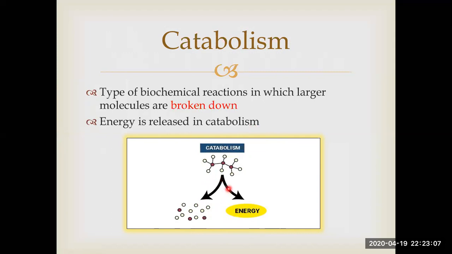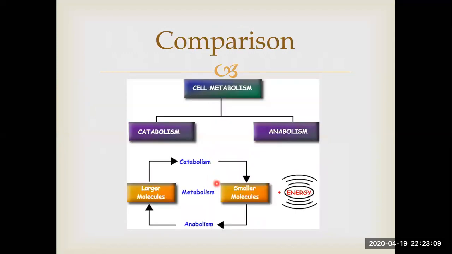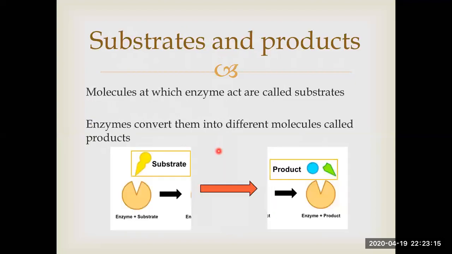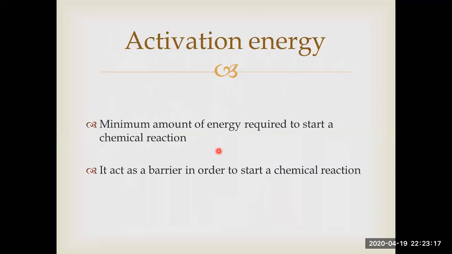They speed up, and this molecule is called the substrate. Here the enzyme, here the substrate comes, and it will be broken down into two pieces, making it a product. Now another important term, which is called activation energy. What is it? Activation energy is basically the minimum amount of energy which is required to start a chemical reaction.